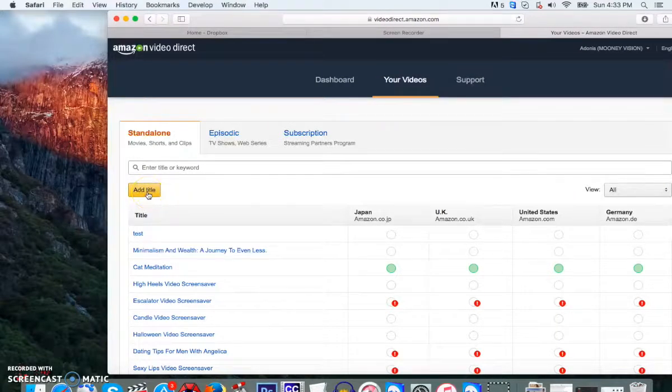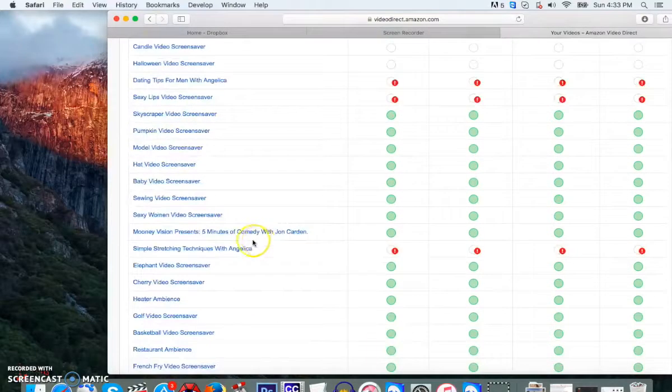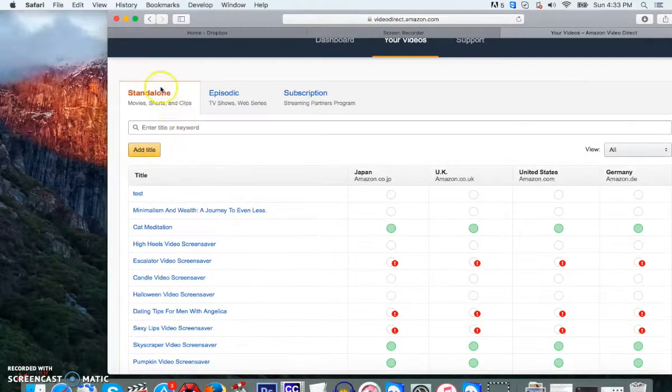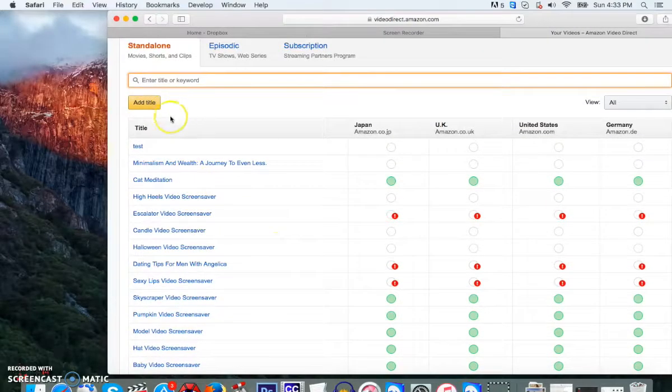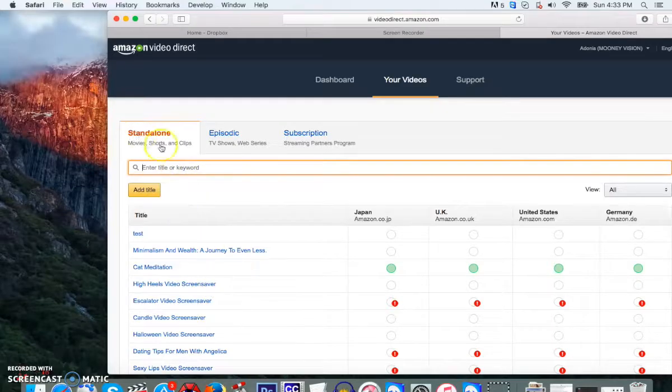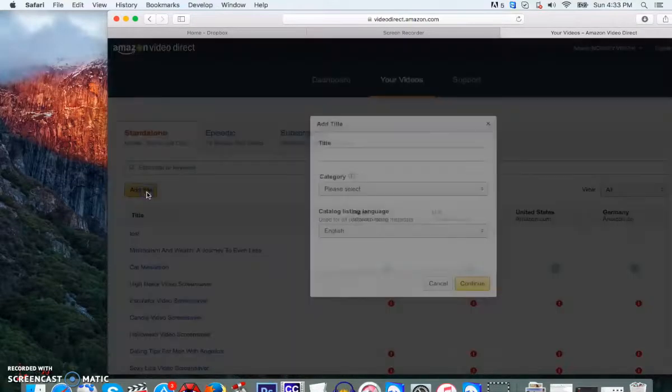First thing you're going to do is press add title, and you'll see previously added videos down here. If you make a video and need to search for it, just search for it here, because there's other people that are going to be uploading videos in addition to me as well. So if you make a video, it might get pushed down. So if you need to get back to a video you're doing, you just search for it here and find it. But let's make a new one.